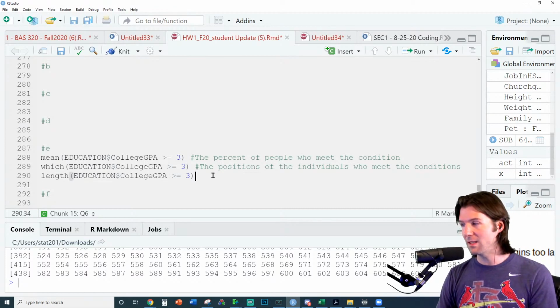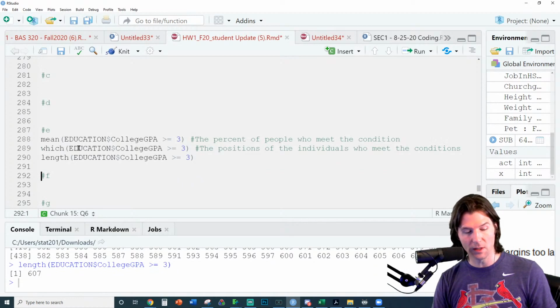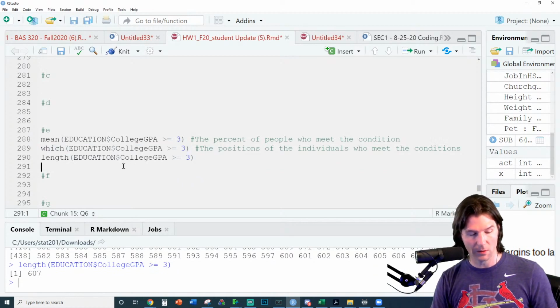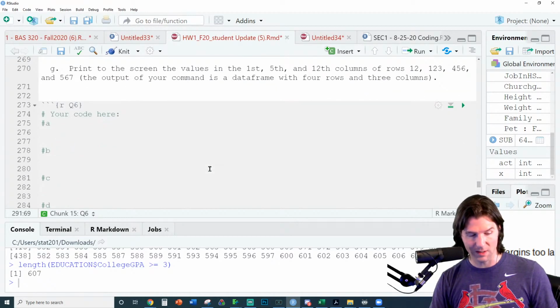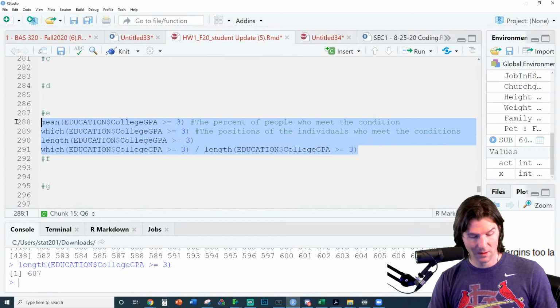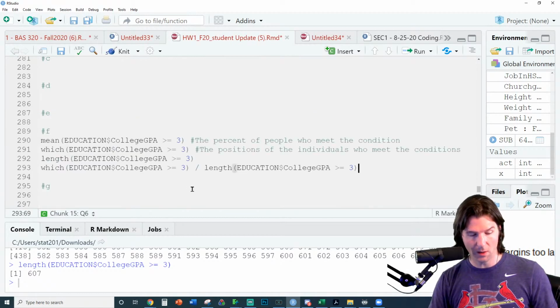Well, length is the length of the logical. We could have done this a lot of separate ways, but this is going to give us how many observations there are in this. And check this out. Combining these together, I think this was 6F, right? Let me make sure this is 6F. Yeah, 6F. I put it under E. Whoops. Go right here and do the following.